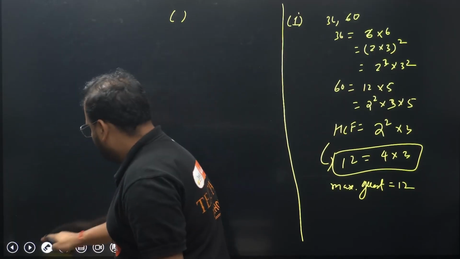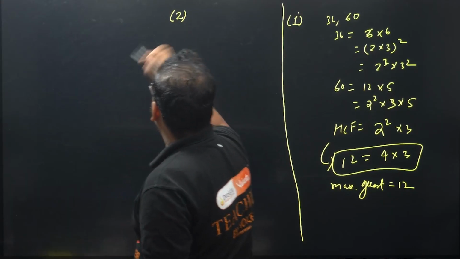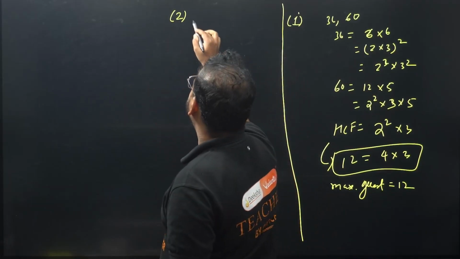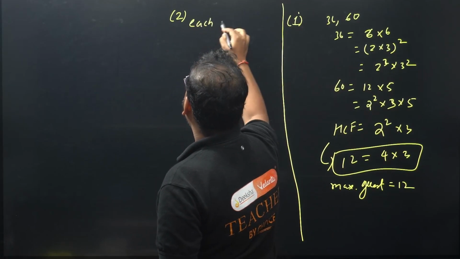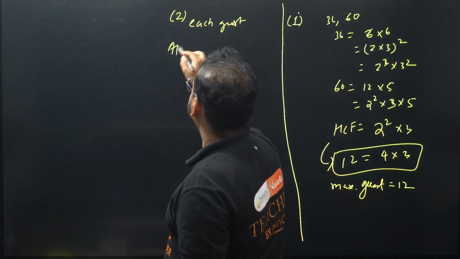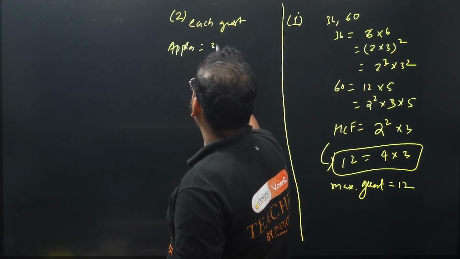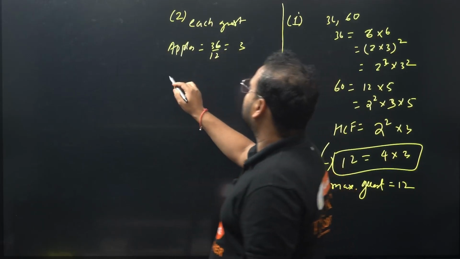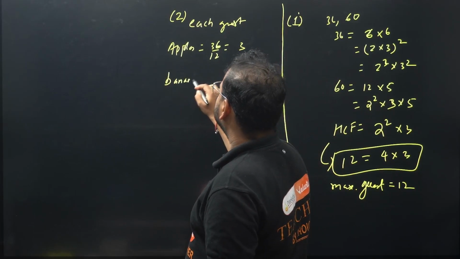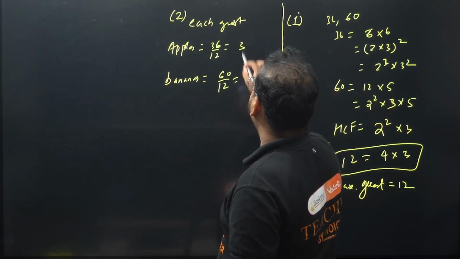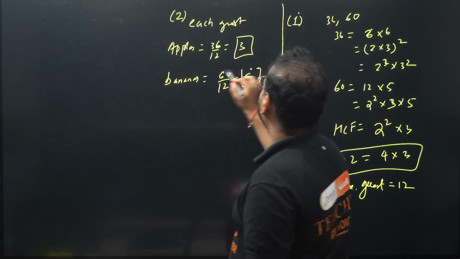Yeah, this is 2. The numbering is different, okay? This is 2. So we have a total of 36 apples. 12 guests means each guest, for apples, will get what? 36 by 12. We'll get 3 apples. And for bananas, what do we get? 60 by 12, so 5 bananas. So the answer is 3 apples and 5 bananas.